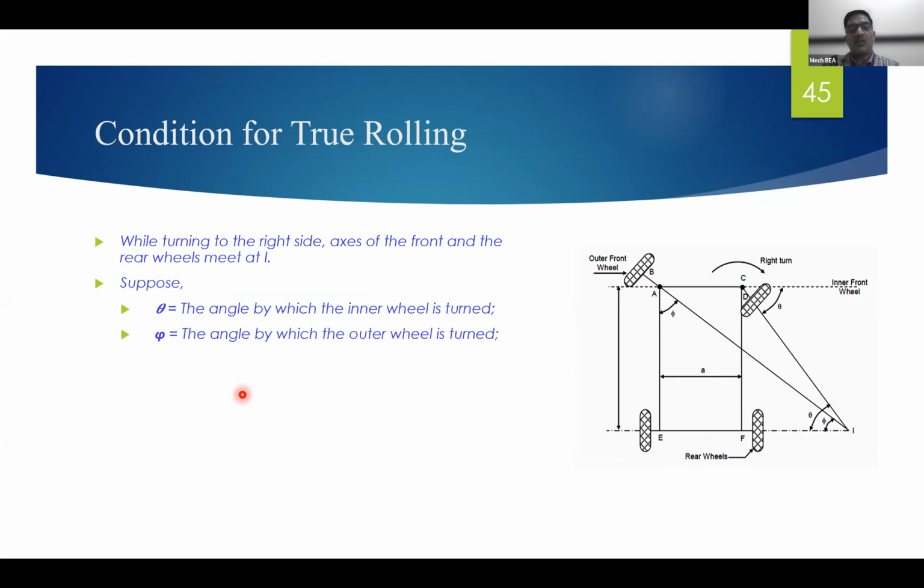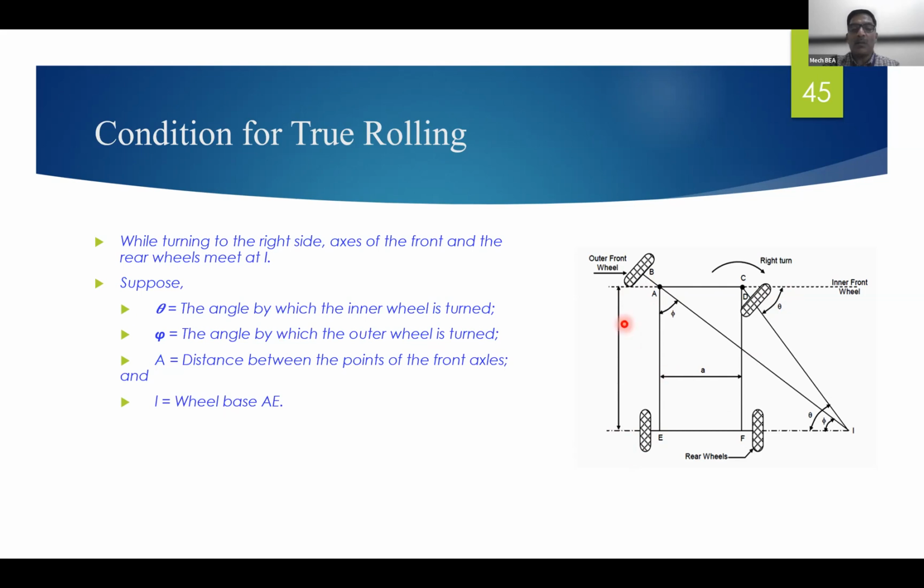Here, whatever I have told: while turning to the right side, the axes of the front wheels and the rear wheel meet at I. Theta is the angle by which the inner wheel is turned, phi is the angle by which the outer wheel is turned, and A is the distance between the points of the front axle, and L is the wheelbase, the distance between the front axle and the rear axle.